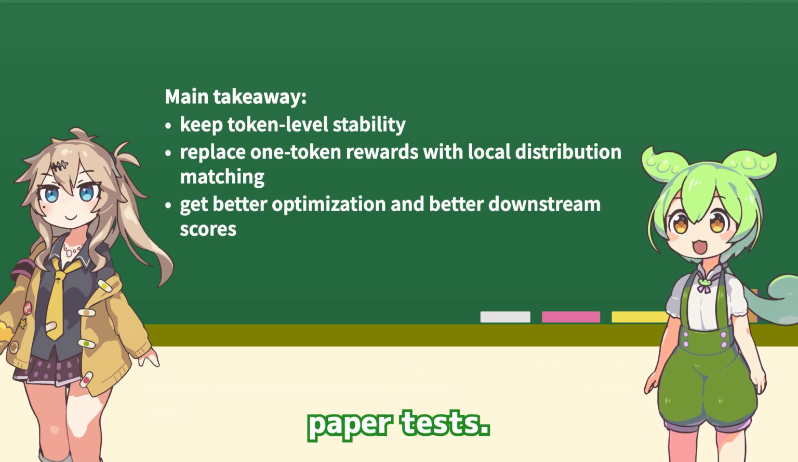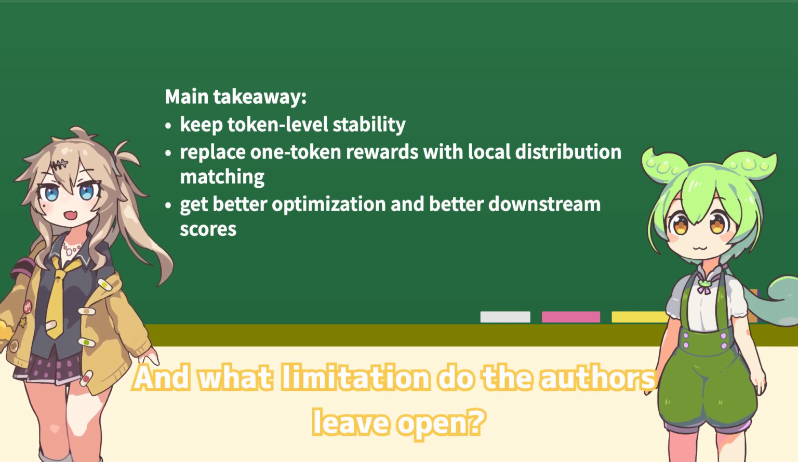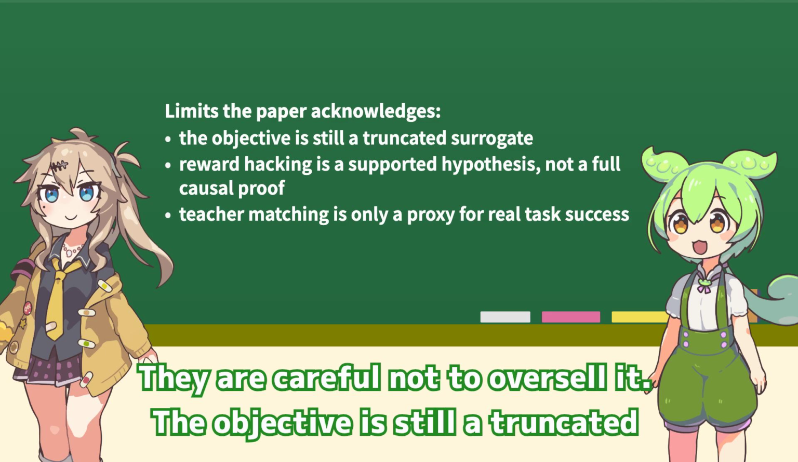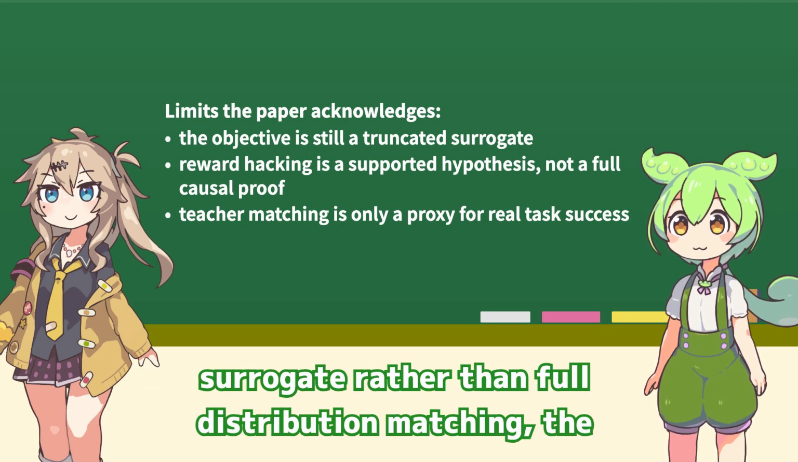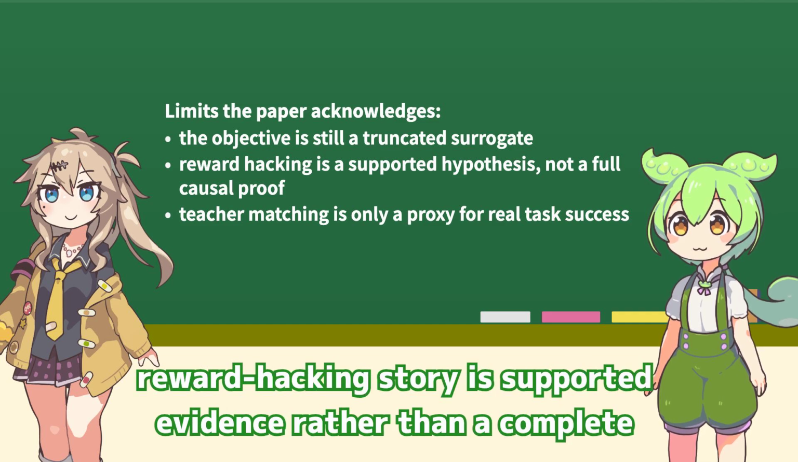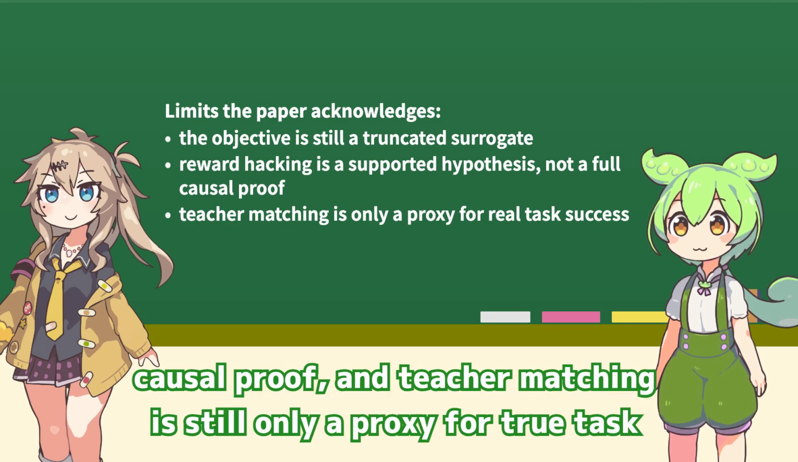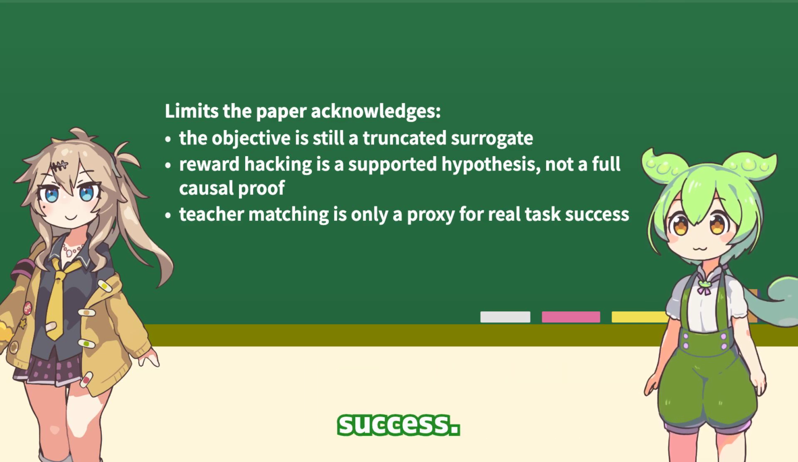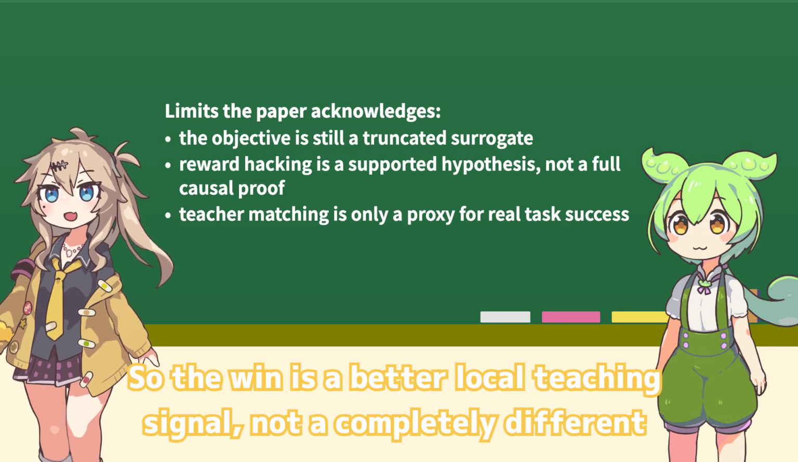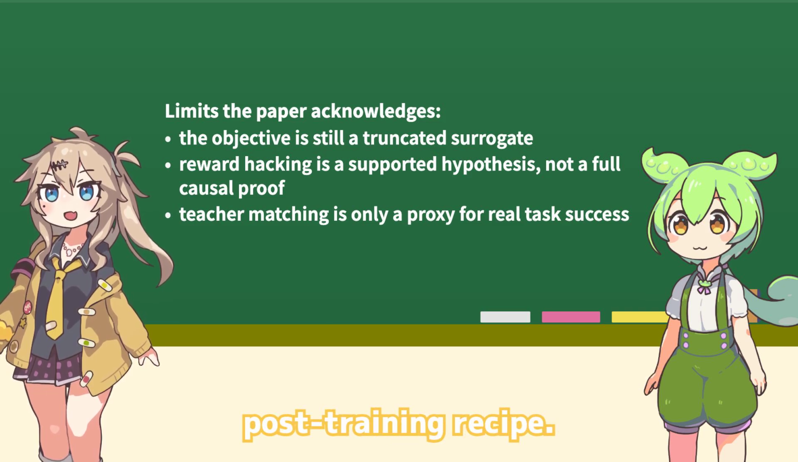And what limitation do the authors leave open? They are careful not to oversell it. The objective is still a truncated surrogate rather than full distribution matching. The reward hacking story is supported evidence rather than a complete causal proof. And teacher matching is still only a proxy for true task success. So the win is a better local teaching signal, not a completely different post-training recipe.